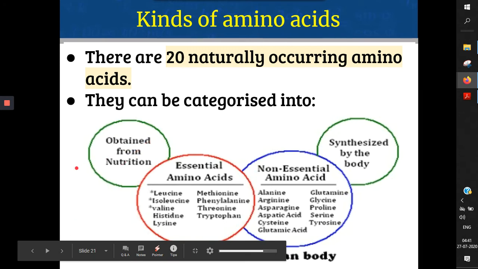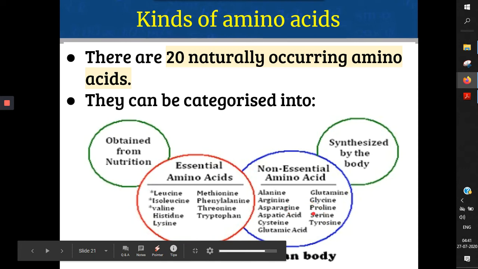So coming to different kinds of amino acid that we were talking about, there are 20 naturally occurring different kinds of amino acids. We classify them into two categories, that is amino acids that can be obtained by eating them in our food, in our diet or nutrition, and amino acids that our body gets by synthesizing or making it by ourselves. So amino acids which we can already make by ourselves are called the non-essential amino acids. You don't have to supplement them in your diet. And their names are given over here.